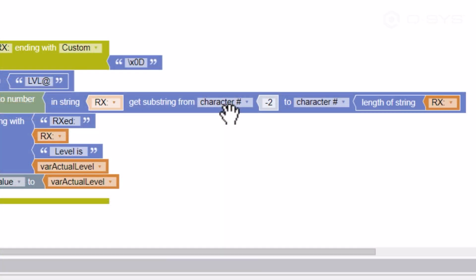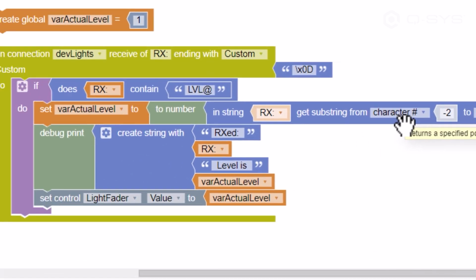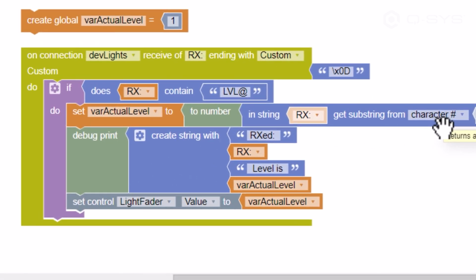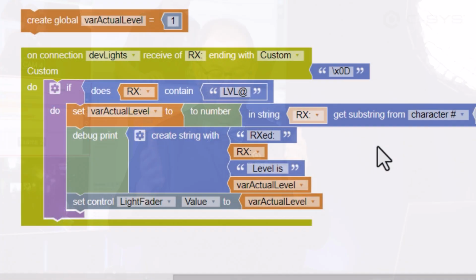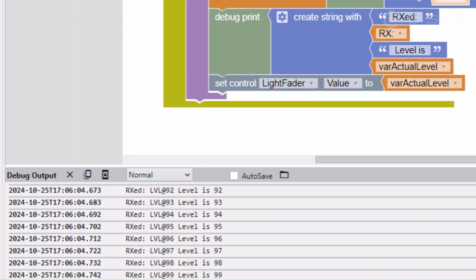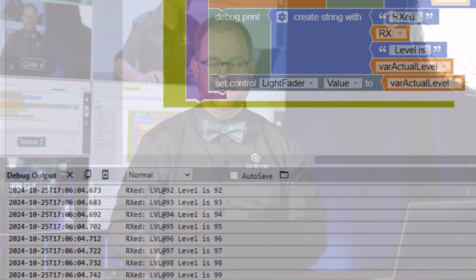And then I made a debug print where I said that I received the message string and then the level is var actual level. I called it var actual level because I'm a nerd and that's the prefix that I like. And so now my debug very plainly says I received LVL at 99 and the level is 99, all in one clean, clear line. It makes a lot of sense to me.